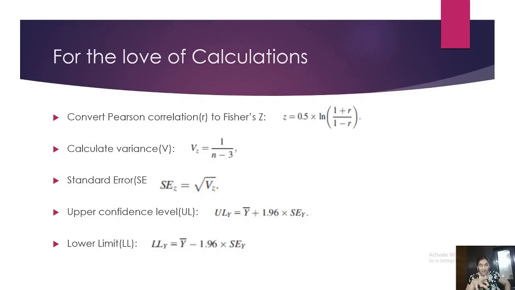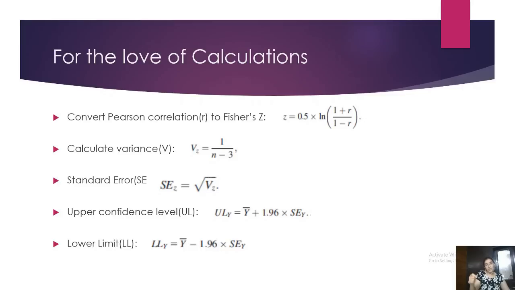Variance, I told you what variance is. The calculation of variance is 1 by n minus 3. N over here is the total number of studies, which in our case is 31. Standard error of each study, again meant for precision. Standard error is the square root of this variance, Vz. Upper limit and lower limit will be your standardized mean plus or minus 1.96 times the standard error. And I'll tell you how to calculate the y part also.